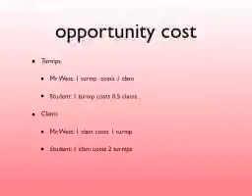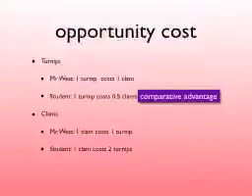Going back to turnips, the student's opportunity cost is lower, and therefore we say in turnips, the student has a comparative advantage. This is different than an absolute advantage. Comparative advantage means he has a lower opportunity cost. In other words, he gives up less to find turnips.